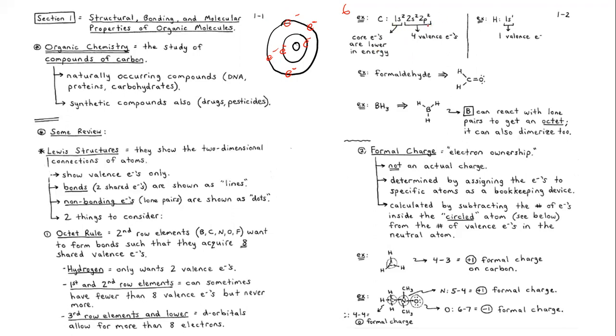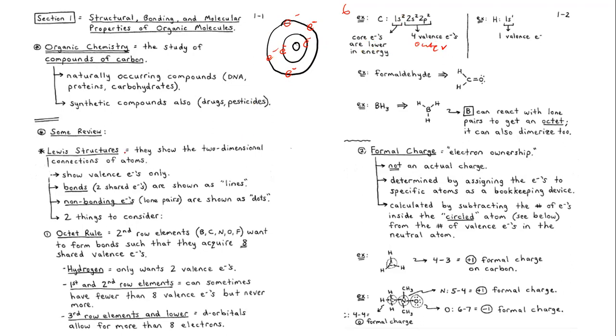From the electron configuration, this and this represent the same thing, just that the presentation is not the same. This is the atomic model, and this is the electron configuration. So this s orbital has 2 electrons, which are the core electrons, which are lower. This is the core, and this is the outer energy level for carbon. So we have 2 electrons, and then we have 4 valence electrons on the outer energy level. Do you understand what I'm saying? So these are the valence electrons.